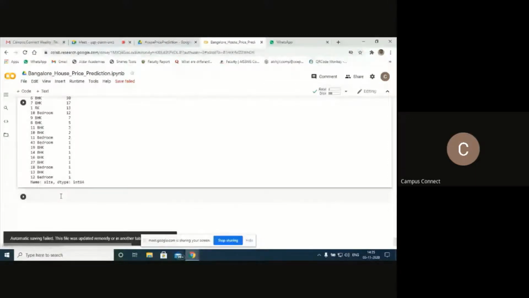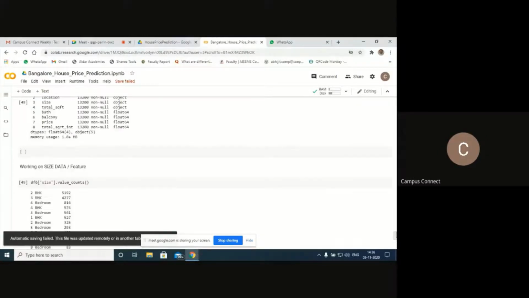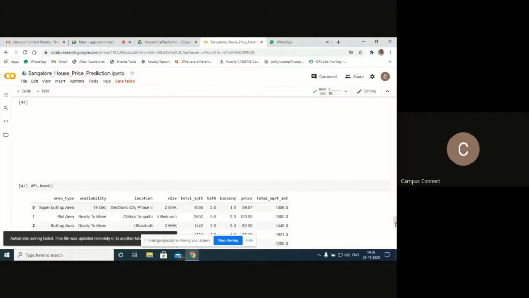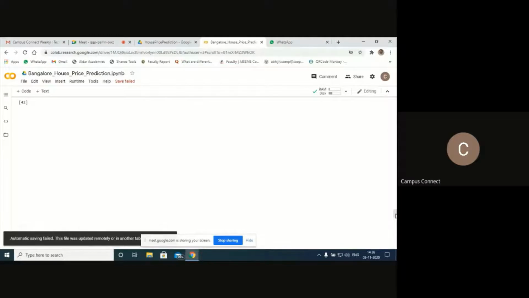One second, let me think how I can do that. I'll use the same format as what I have done in the previous features. Where is it? Total square feet is there, no?